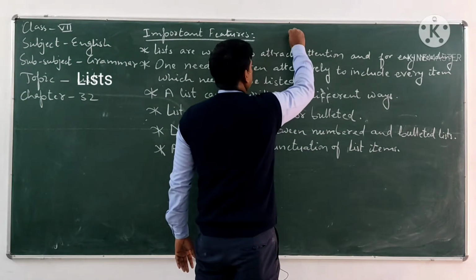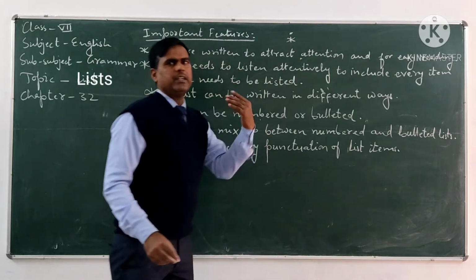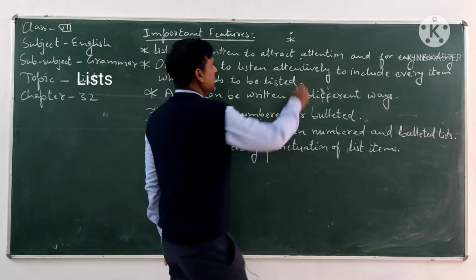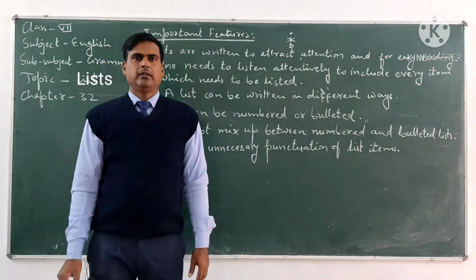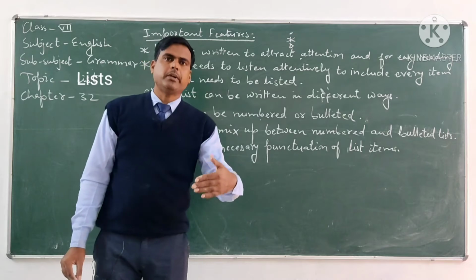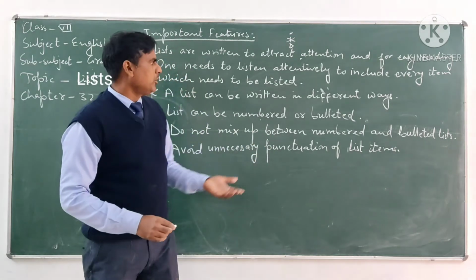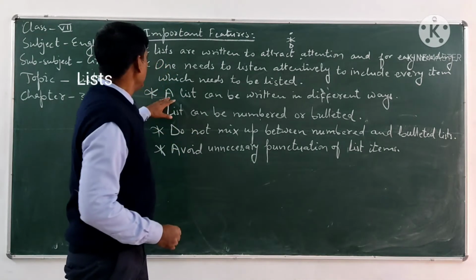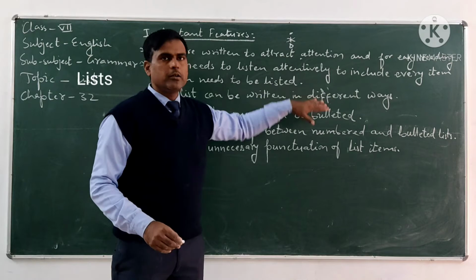For example, these types of bullet, and there are different kinds of bullets that you can use to show the list. So a list can be written in different ways. List can be numbered or bulleted.